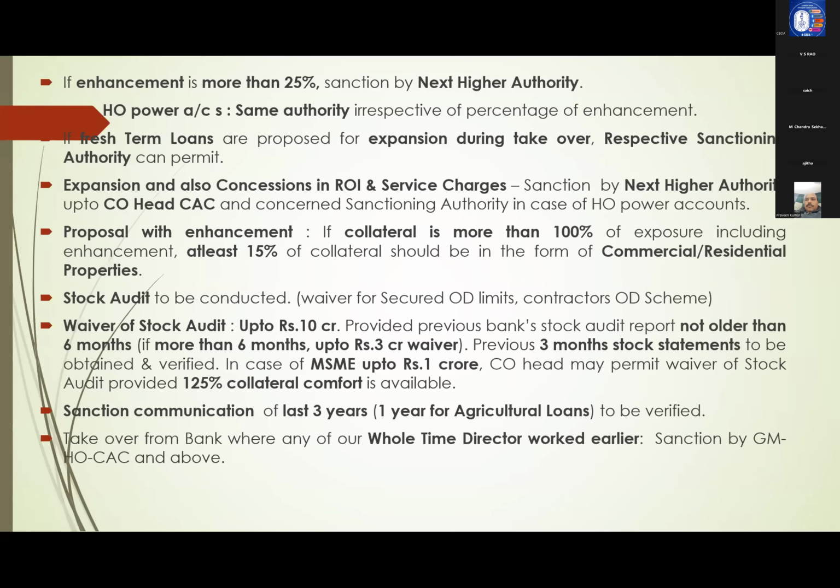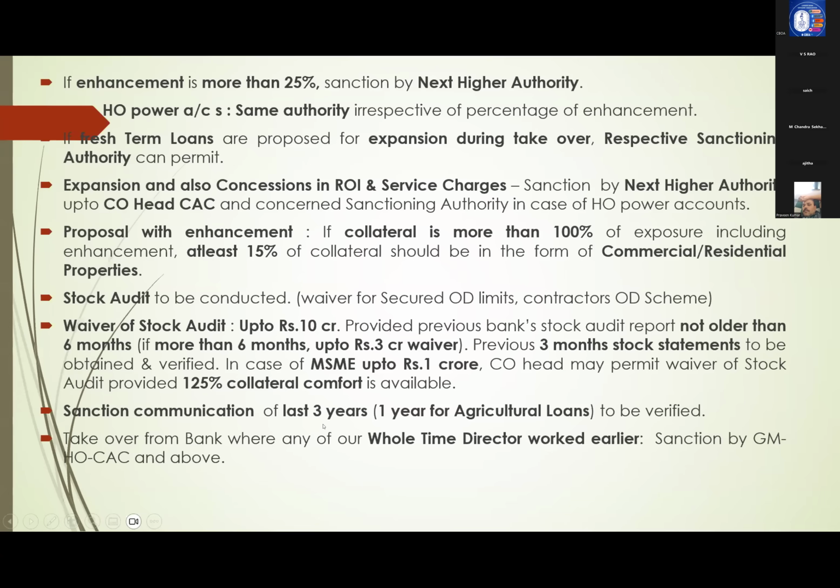Suppose the previous bank is having stock audit report of more than 6 months, in such cases, we can waive stock audit up to 3 crores limit only. If more than 3 crores total takeover, no question of waiver beyond 6 months stock audit. Next, in case of MSME up to 1 crore, CO head may permit waiver of stock audit provided 125% collateral is there. So up to 1 crore, CO can waive provided 125% collateral security is available. So these are stock audit norms in case of takeover.